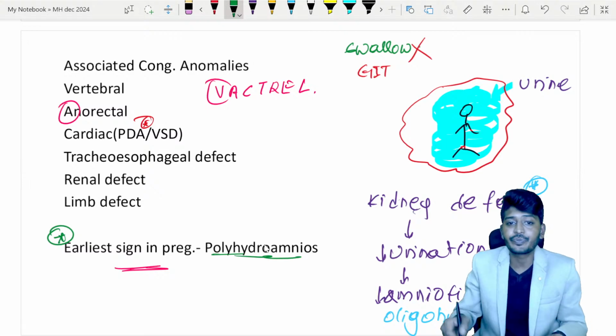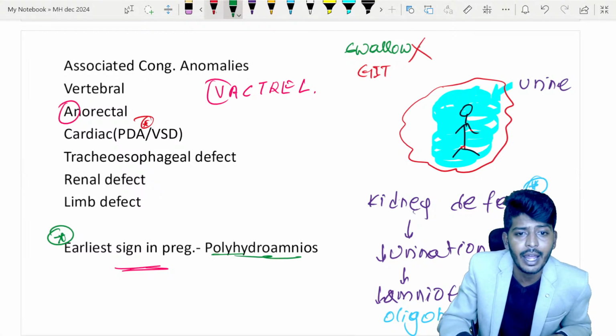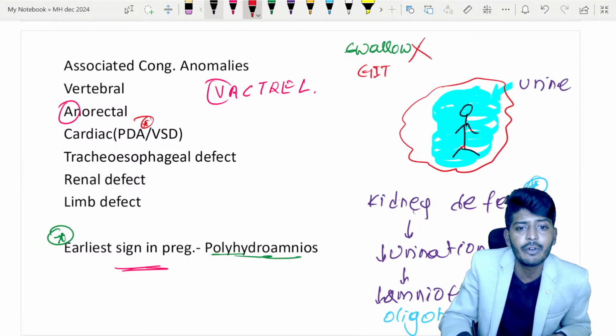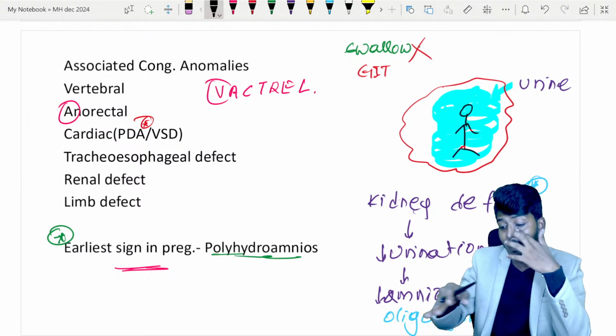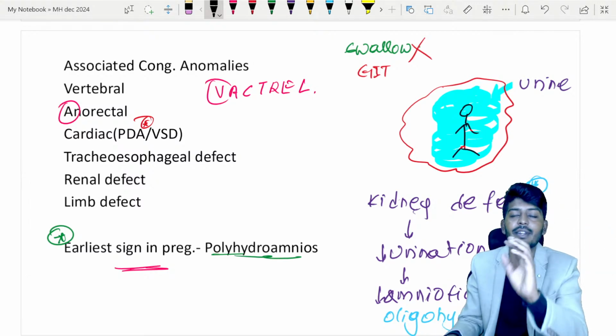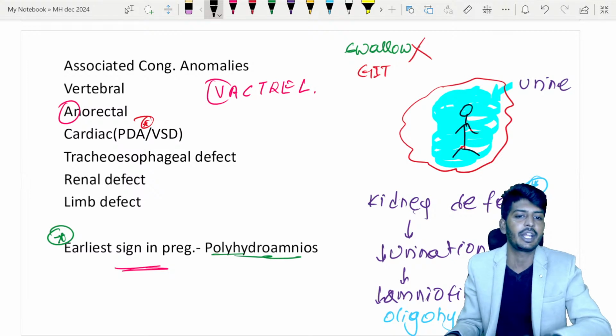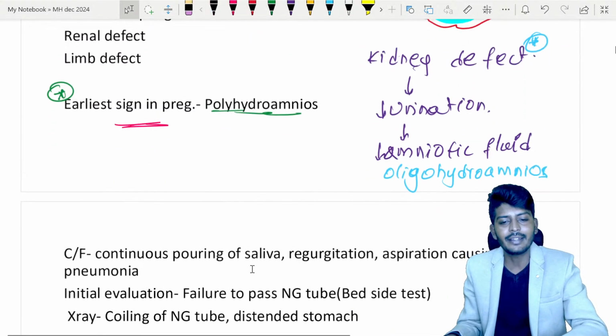If this is confusing for you, or earlier you have made mistakes, I don't want anyone to make the mistake. If they are talking about a baby already born and they give the history, it is highly likely that they would be talking about this type of abnormalities. Let's continue to the next one.